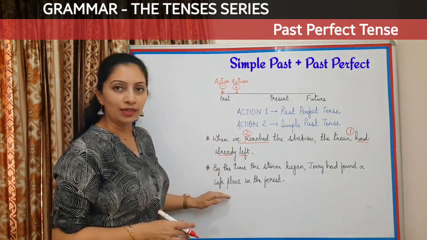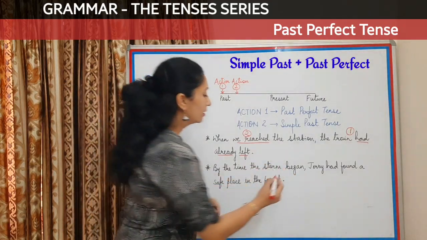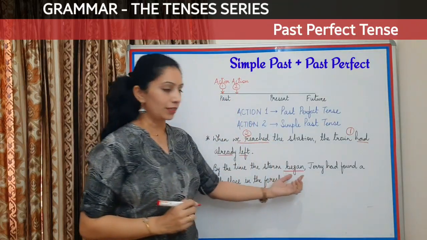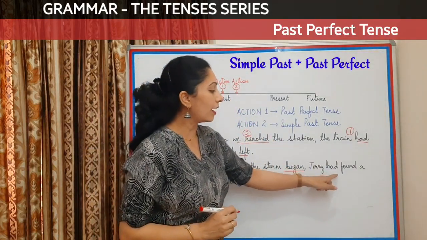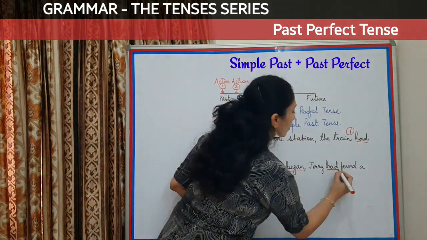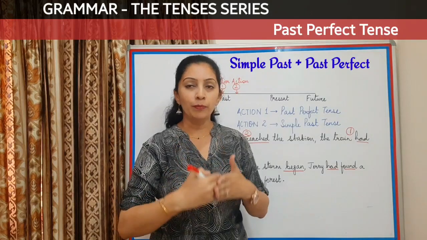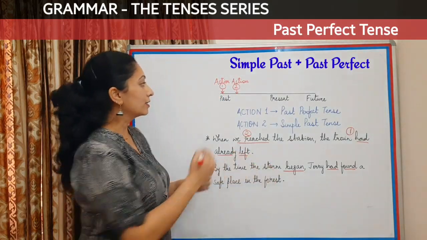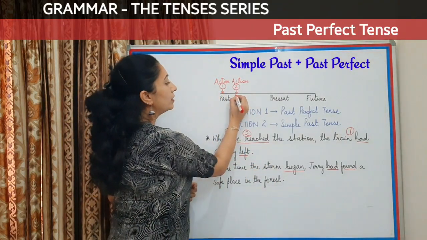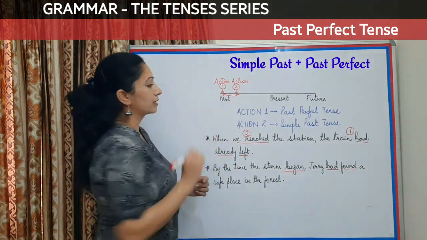Let's look at one more example. By the time the storm began, Jerry had found a safe place in the forest. Storm began, that's one action. Had found. Okay, now there are two actions here. By the time the storm began, Jerry had found a safe place.